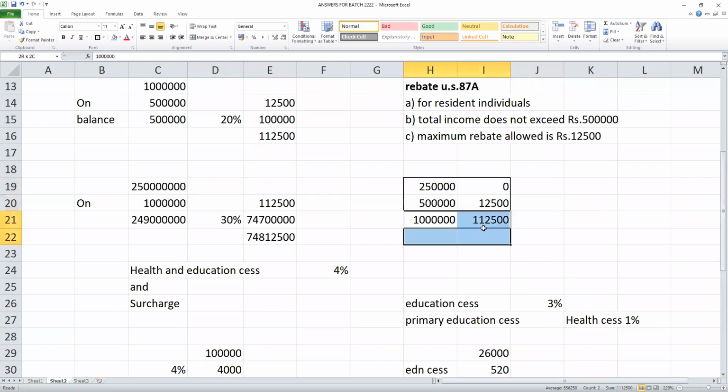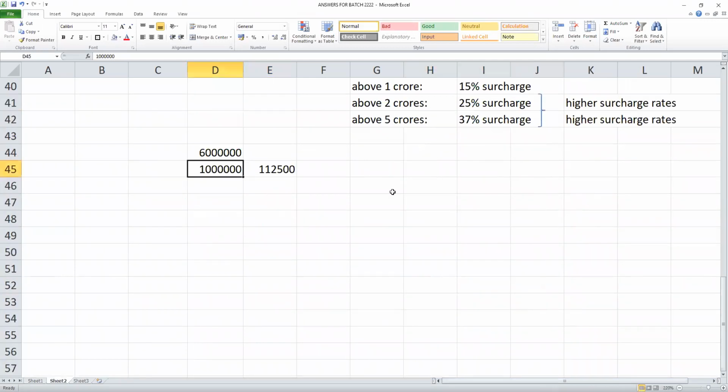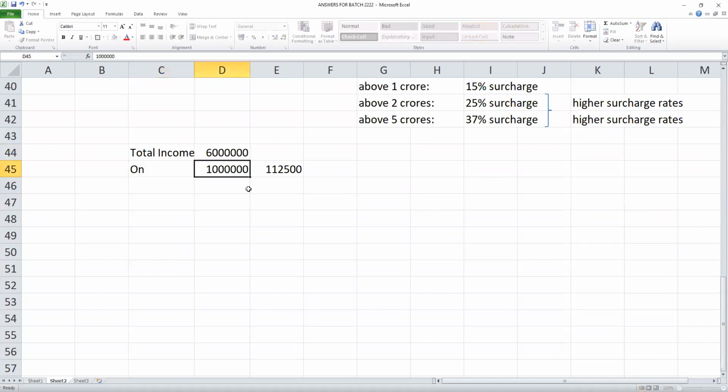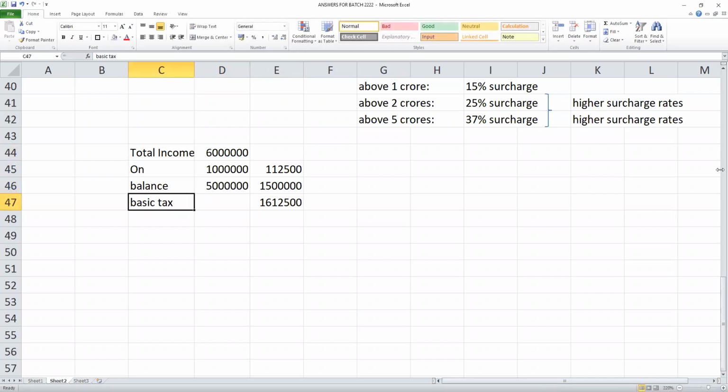So on 10 lakhs I have to pay 1,12,500. What is the balance, students? 50 lakhs. On 50 lakhs, what is the rate? Above 10 lakhs, the tax rate is 30%. So this is my basic tax.